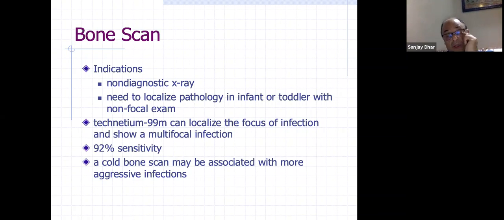Bone scan earlier was an important modality, particularly in higher centers, but now I don't think many people do it. Technetium scan was very sensitive. WBC labeled scans and leukocyte labeled scans were very useful in picking up osteomyelitis. But now it is not. I think MRI has completely replaced it. It is also very sensitive, 92%. But for students, I think it's important to remember that this is a diagnostic tool.